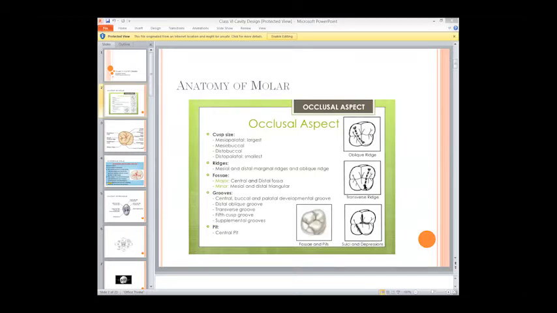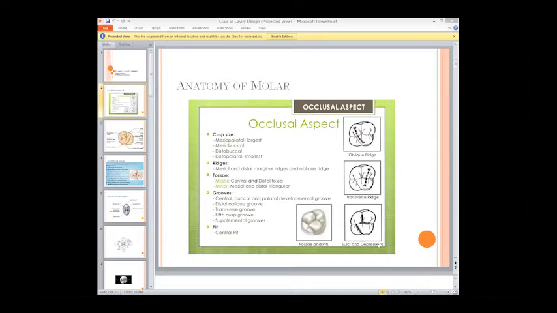So the oblique ridge starts from the mesiobuccal to the distopalatal, and the transverse ridge starts from the distobuccal to the distopalatal. This is something very particular about the maxillary molars. So we have two ridges, the oblique ridge and the transverse ridge.